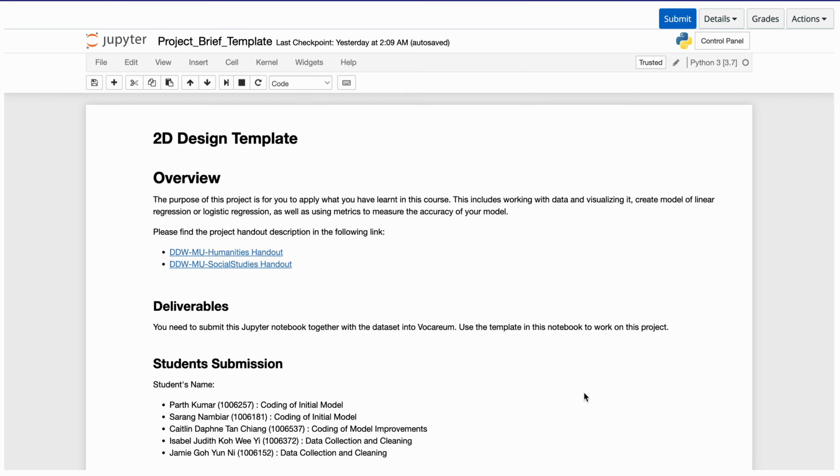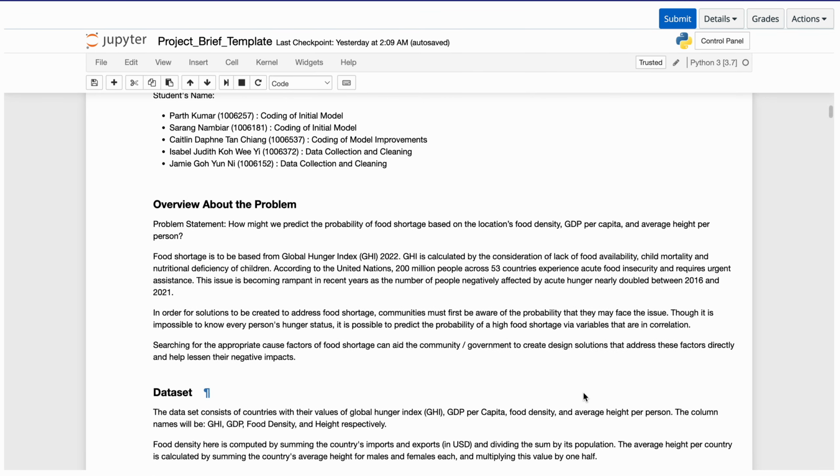Regarding our DDW project, our problem statement is: how might we predict the probability of food shortage based on locations' food density, GDP per capita, and average height per person? Food shortage here is based on the Global Hunger Index, the GHI of 2022.